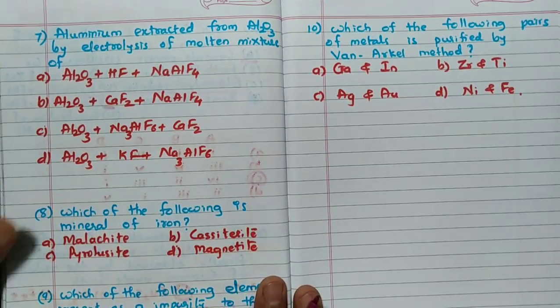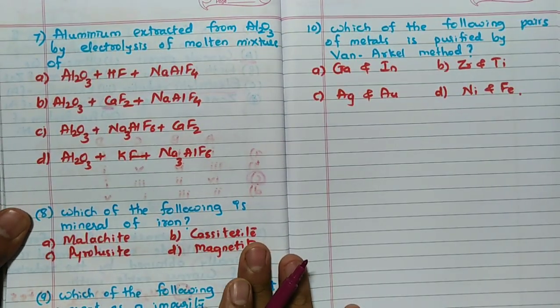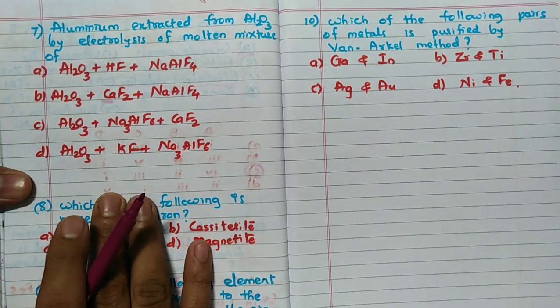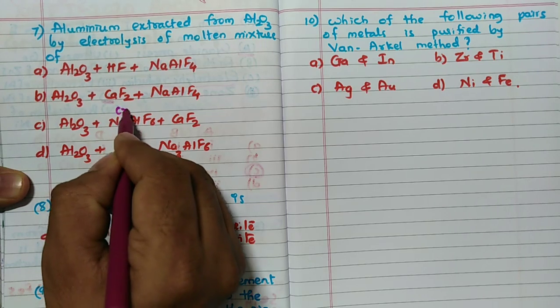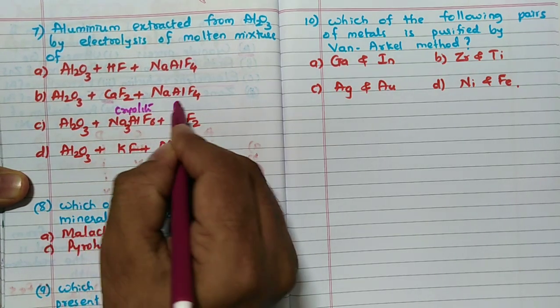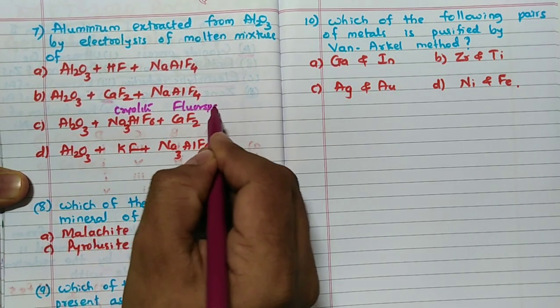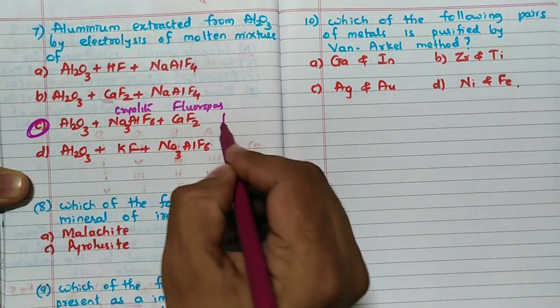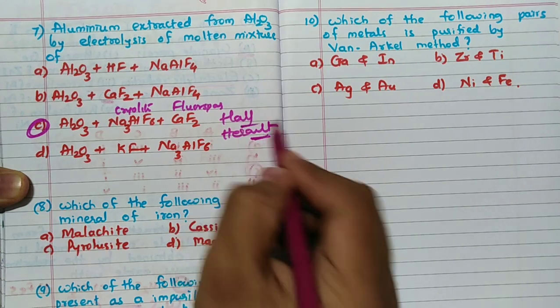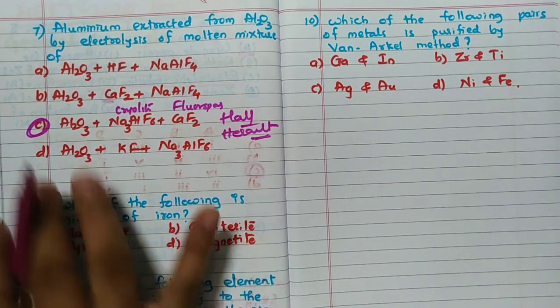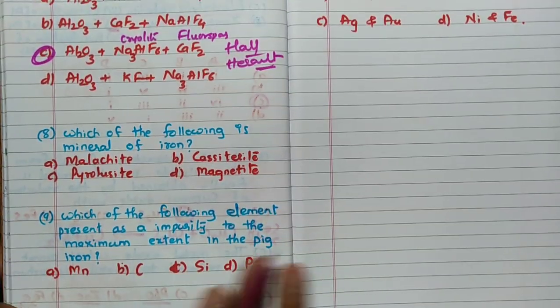Aluminium is extracted from Al2O3 by the electrolysis of a molten mixture. Alumina should be there along with cryolite. Very important, remember the Hall-Héroult process. So the answer is C.